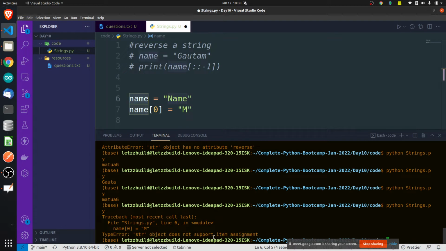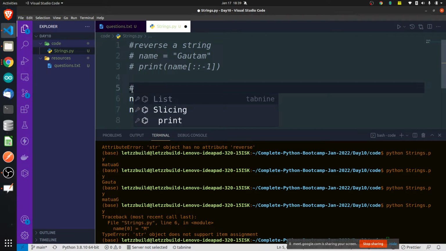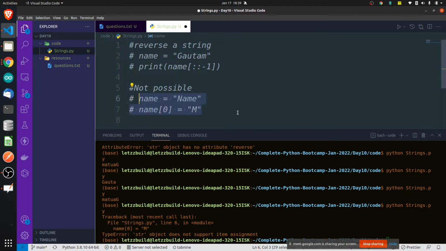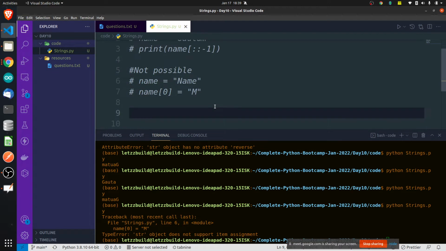A string object doesn't support the assignment operator. Assignment operator means you are trying to reassign it. Why are you trying to reassign it? Because strings are immutable. That's not possible. I just wanted to test yesterday's concept, what I told, how much you all remembered. Perfect. Looks good. Let's try to solve.